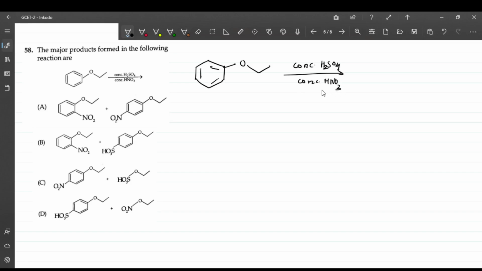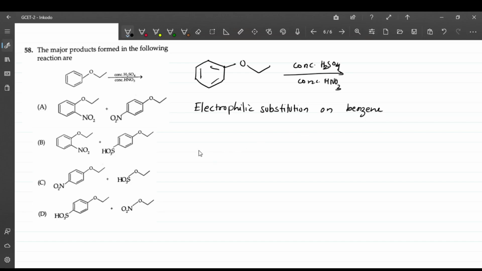This reaction is an electrophilic substitution on benzene.